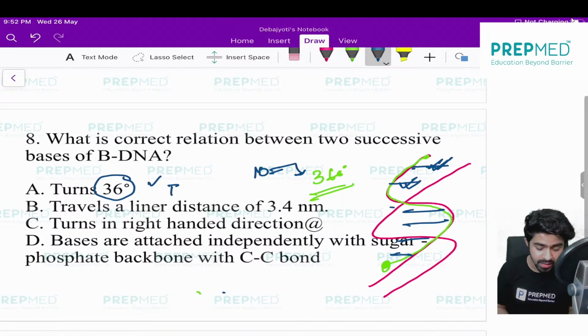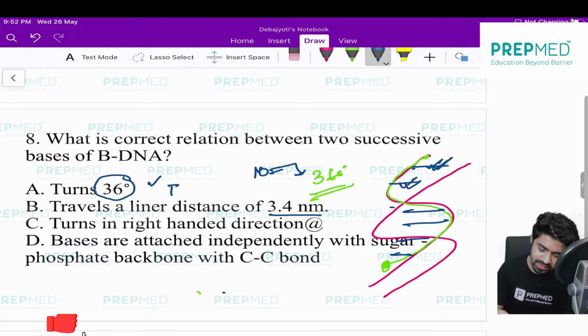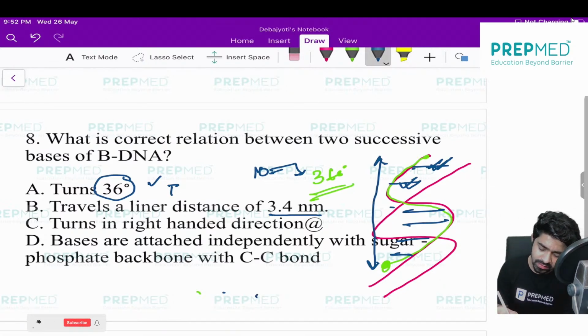Next statement: travels a linear distance of 3.4 nanometer. This is something you have to remember, which is very, very important. The pitch of a 360 degree rotation is 34 angstrom.